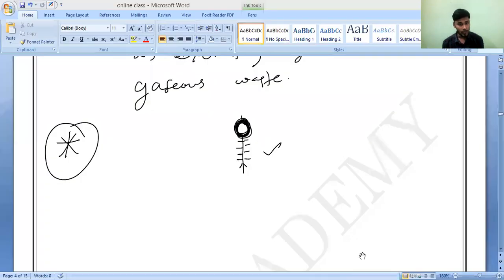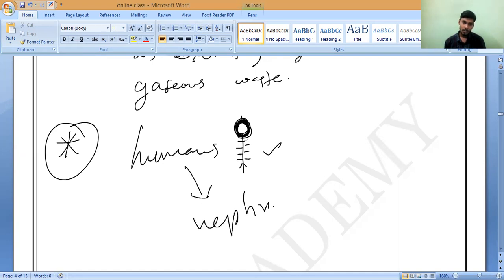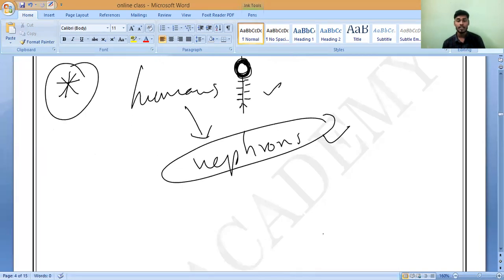So if we take human beings, as we know, we have microscopic thin tubules. They form what you may have studied in lower classes as the nephron. Do you know the nephron? How many of you know? Actually, these nephrons are tubular structures present inside the human body, which function as the excretory unit.